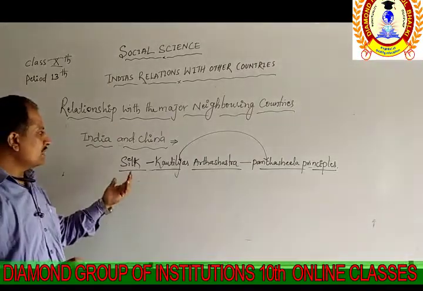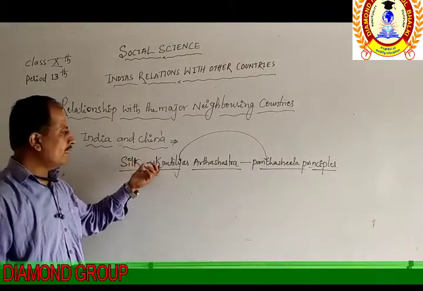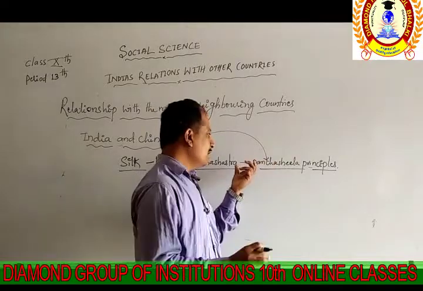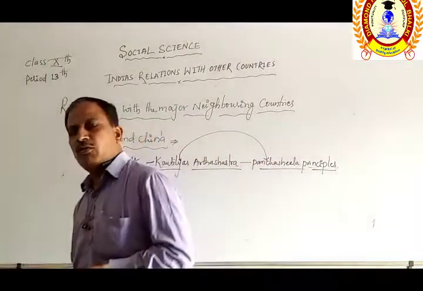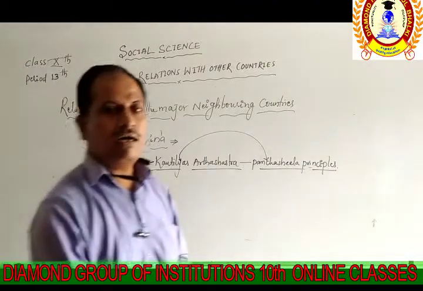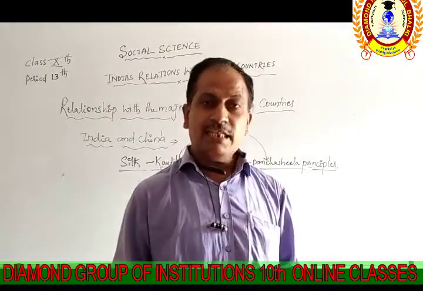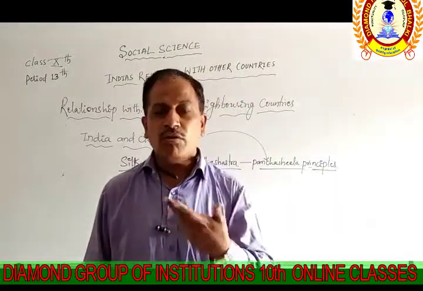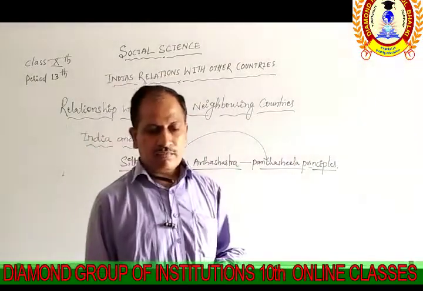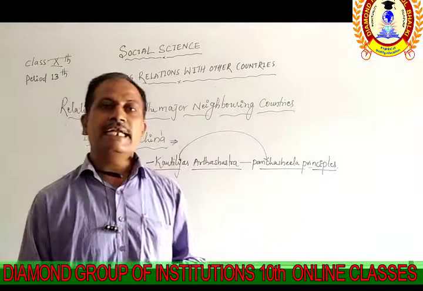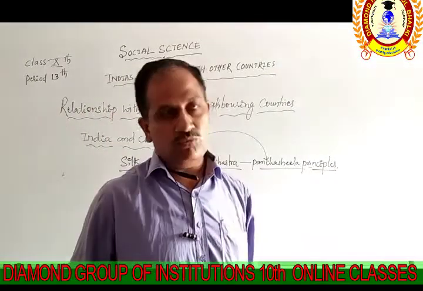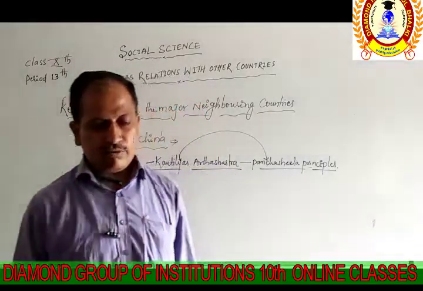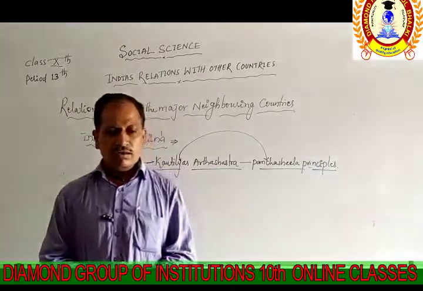So these two books give the information on how China and India developed relations with each other. First, we find the silk trade relations from the time of Kautilya's Arthashastra, and after independence, the Panchashila principles followed in the foreign policy give us the idea. The next point in the relations between India and China is that a war broke out between China and India in 1962, that we know well. Even today we are not going to forget these points, and these are very important for us.